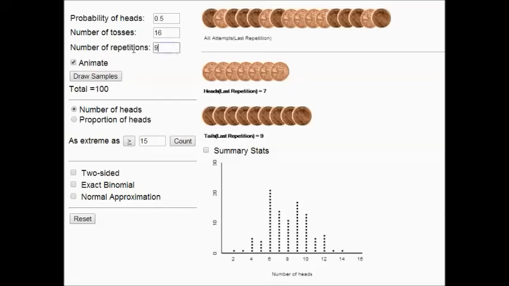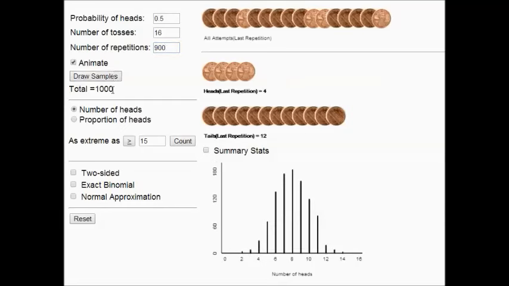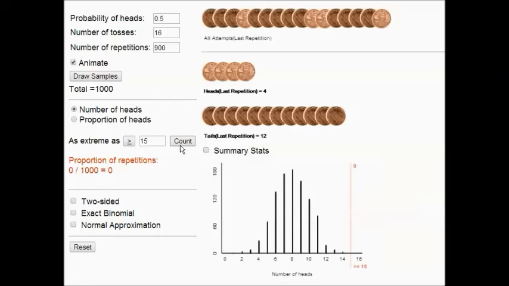Let's now flip our coins 900 more times for a total of 1,000 sets. Again, we see nothing as extreme as 15 heads out of 16 ever happened in our 1,000 repetitions. This shows us that 15 is a very unusual outcome, far out in the tail of the distribution of simulated statistics.